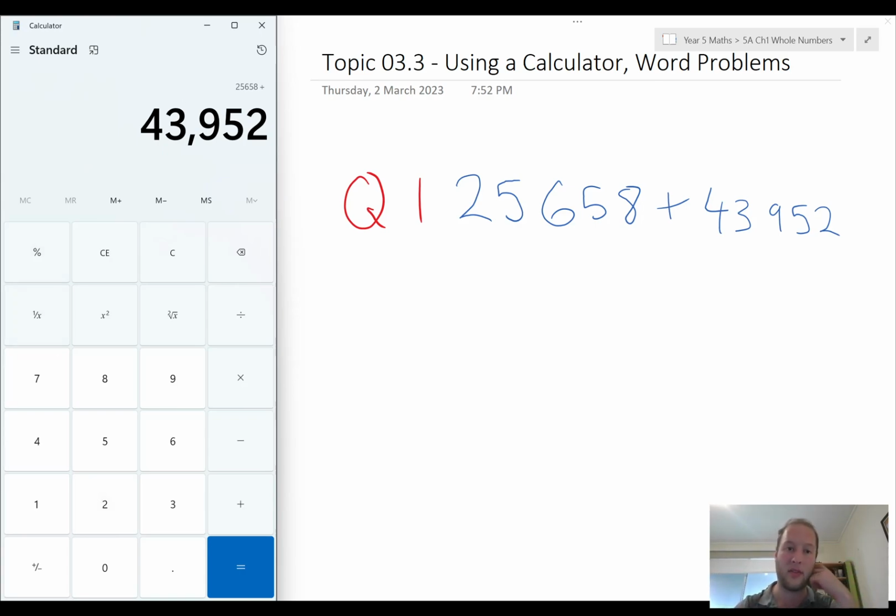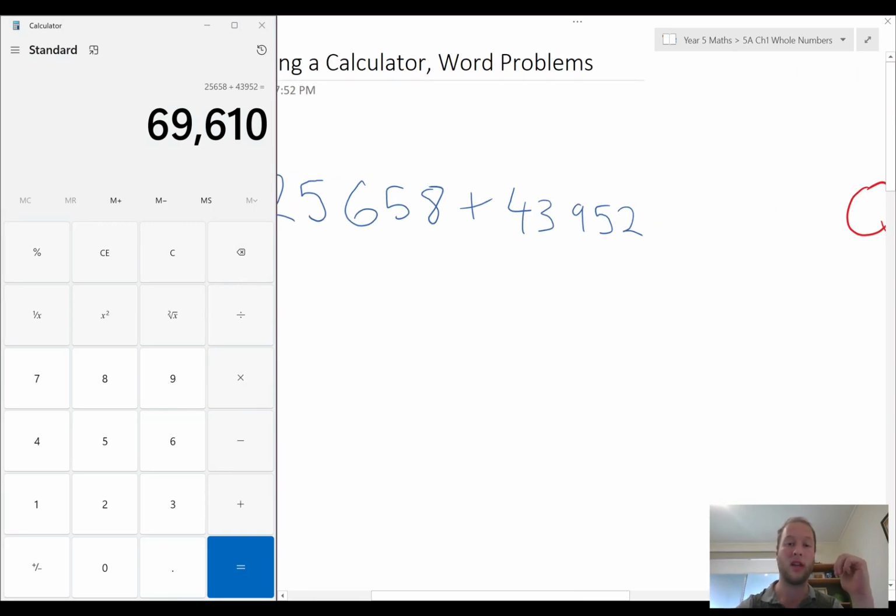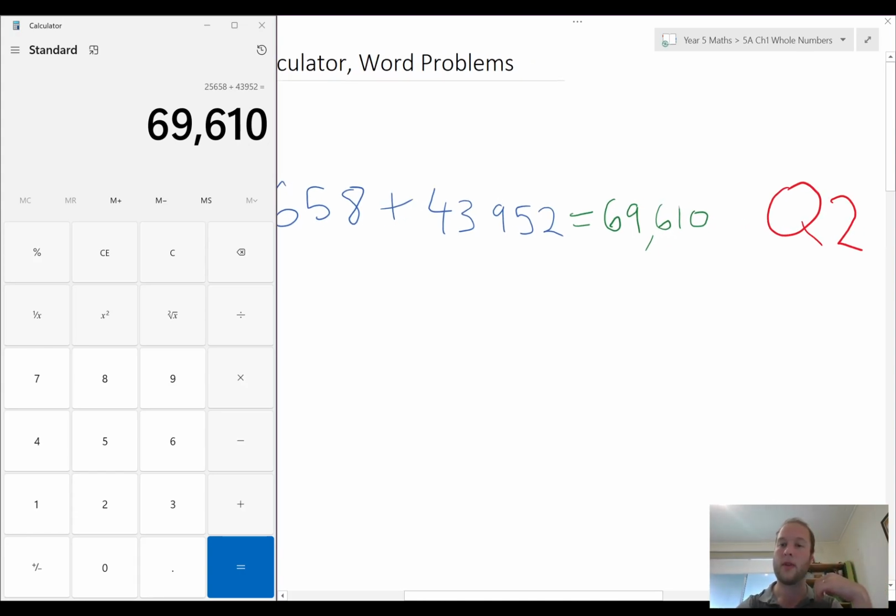And here I can sort of see the history. That was the first one I typed in. And then here's my second number that I've typed in. When I'm ready, I'll hit equals, which is my product. Remember, product is, sorry, what am I saying? My sum. Sum is what the answer for an addition problem is. So I've got equals 69,610. So here I'm going to put in a comma, but you don't have to.